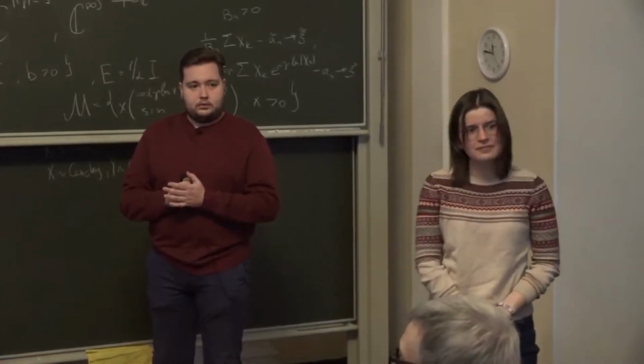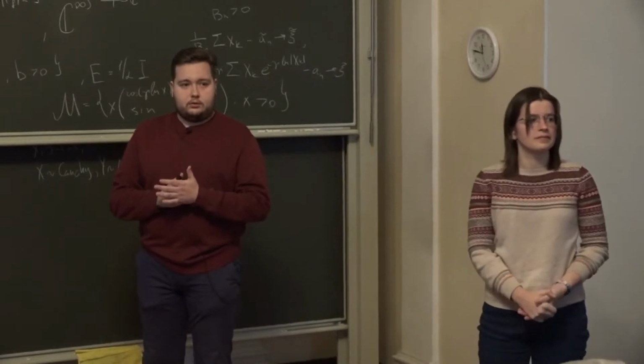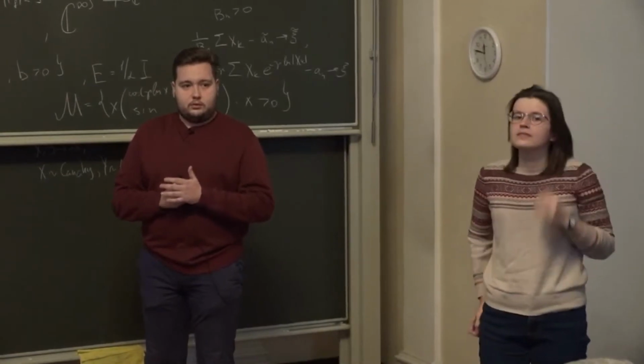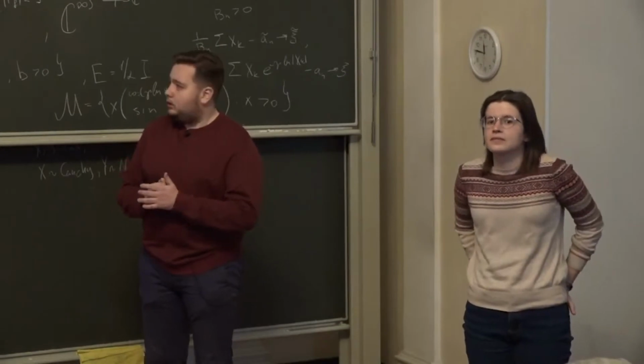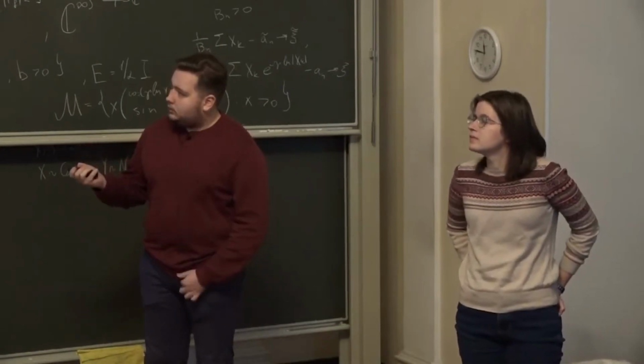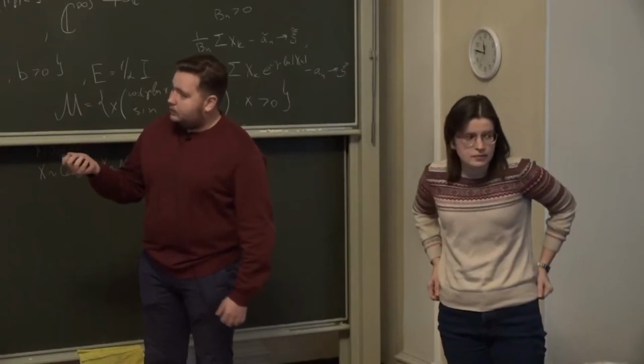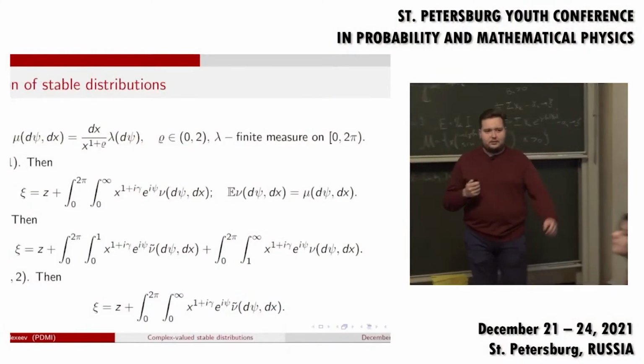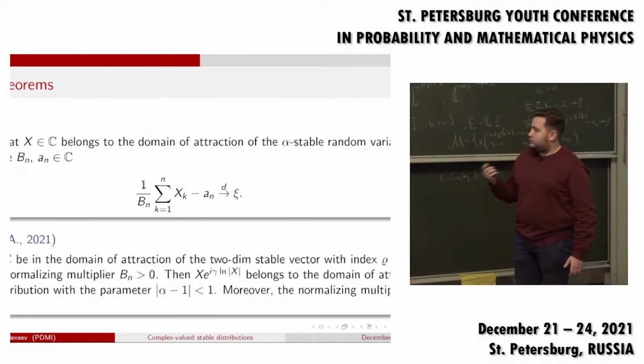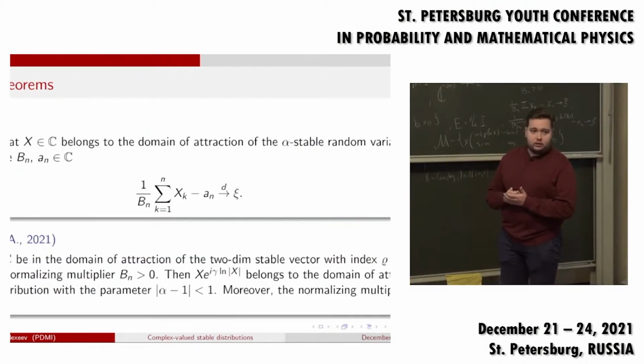Could you remind me how the parameter alpha appears in your definition of the stable random variable? Where can we find alpha here? Can you go to the next slide? Yeah, sure. And we have this definition. In this definition, we can see the parameters Bn and An. But where is the parameter alpha?